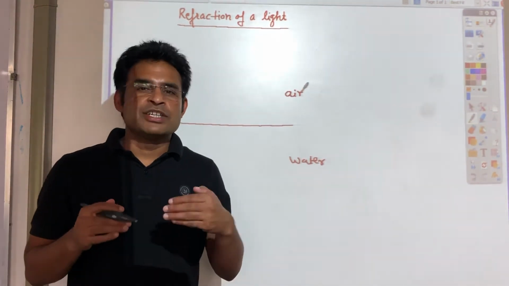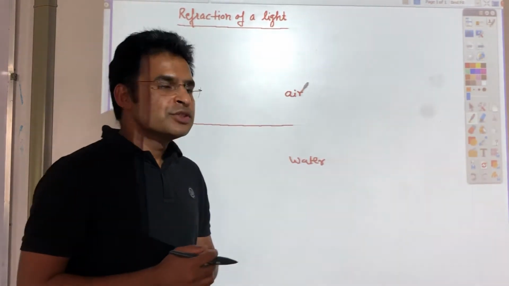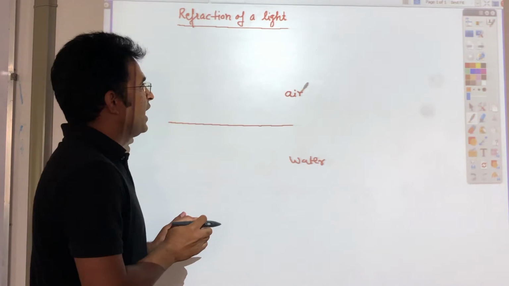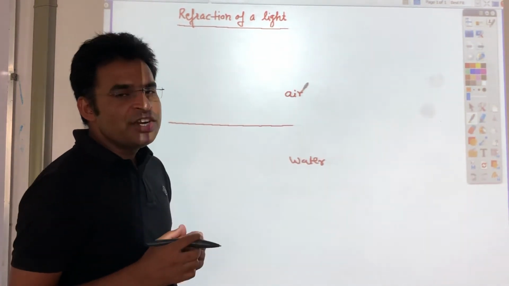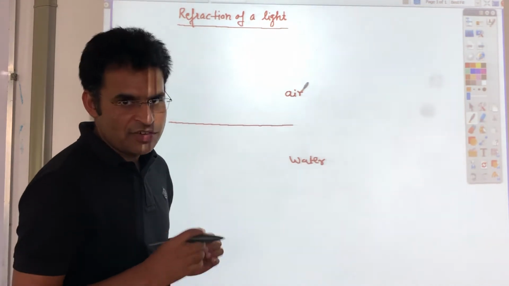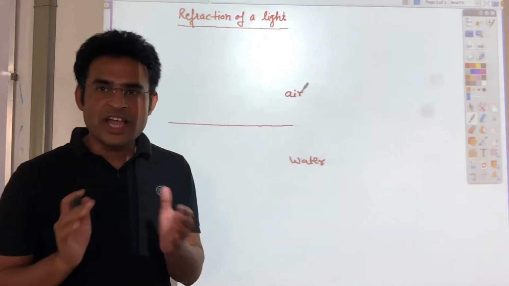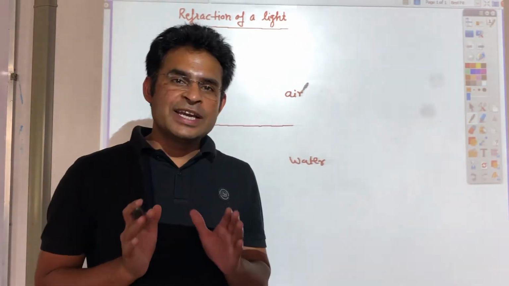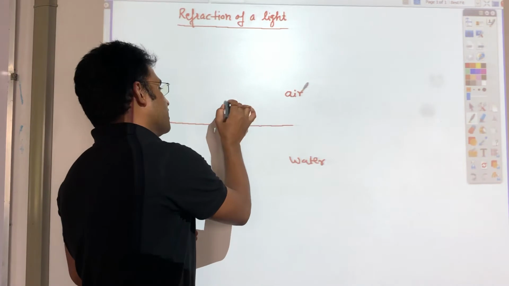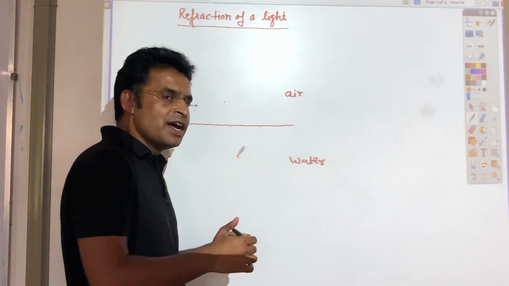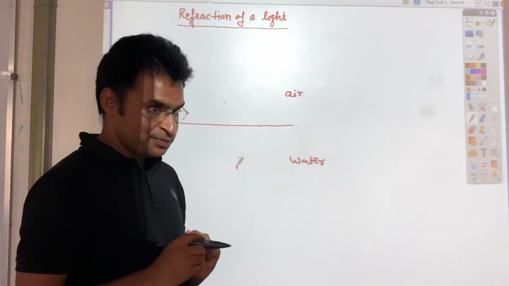Refraction means light passes through a medium. It starts from one medium and goes to a second medium. So this is called refraction of light. Here it's air and this one is water, and each medium has a refractive index. Refractive index is a parameter to define whether a medium is a rarer medium or a denser medium. So refraction means if light starts from this point and goes to the second medium, or starts from the second medium and goes to the first one, that is called refraction.